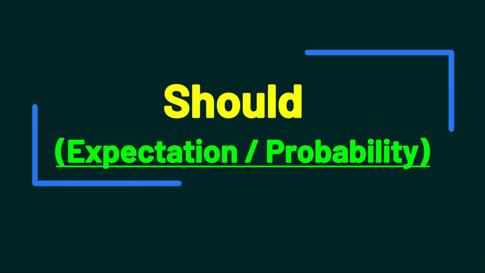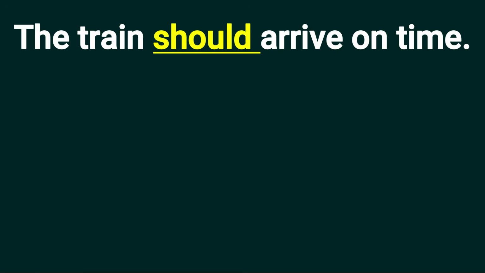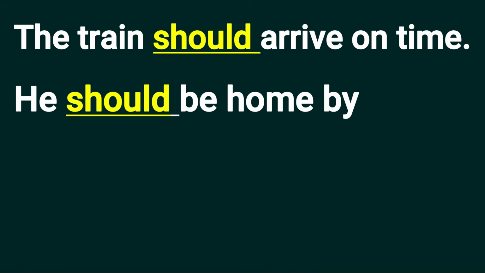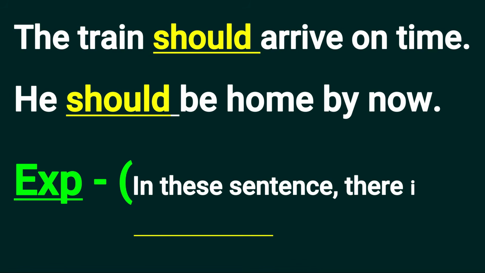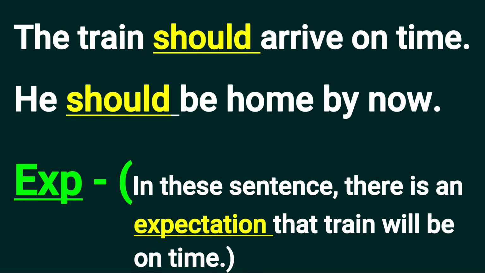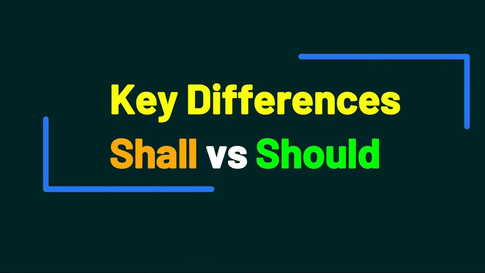So let's understand the use of should in the case of expectation and probability. So should is used for expectation. Let's understand by example. The train should arrive on time. The second example is, he should be home by now. In this sentence, there is an expectation that the train will be on time.